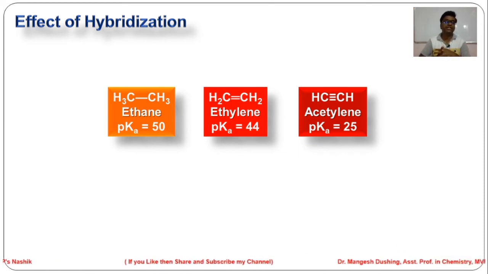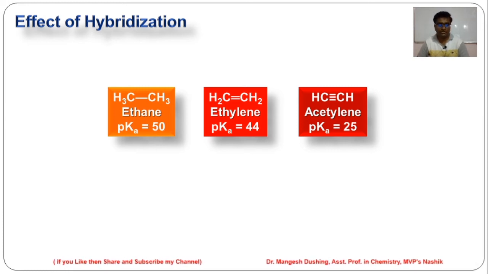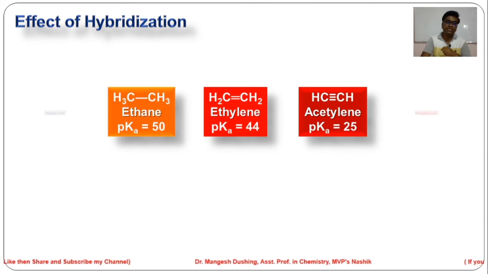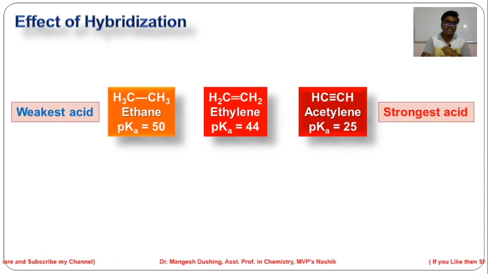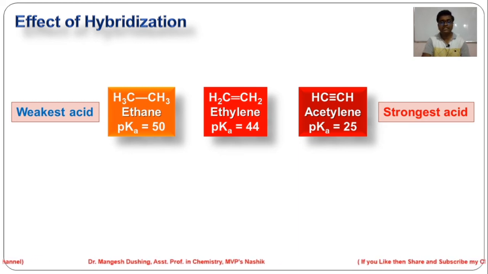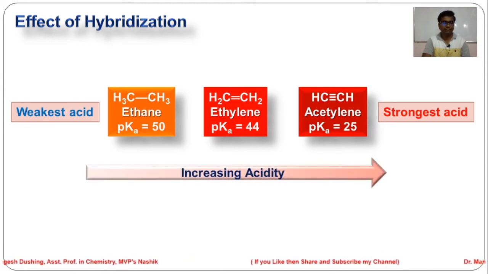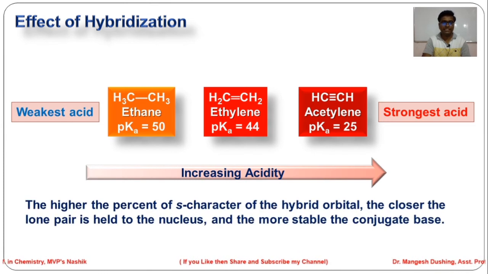So, the pKa value for ethane is 50, while ethylene is 44 and acetylene is 25. As the s percentage increases, the acid becomes stronger. So, acetylene is a stronger acid while ethane is a weaker acid among these three. From left to right, acidity goes on increasing.